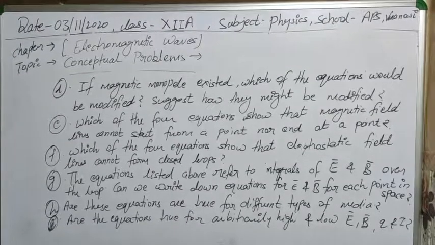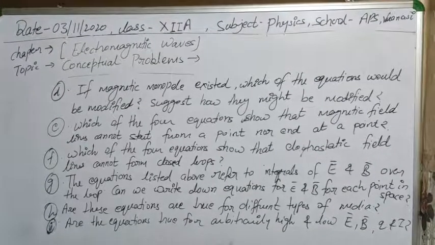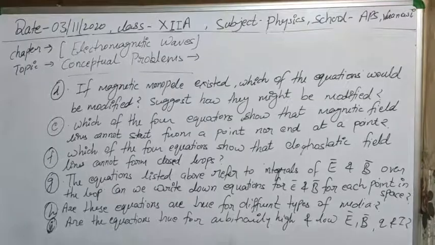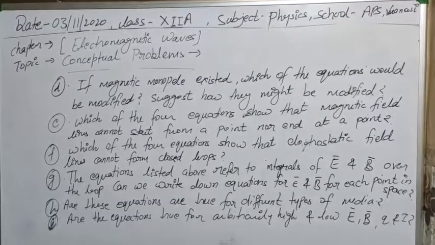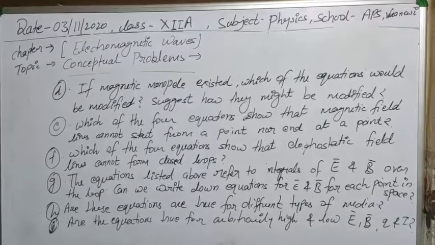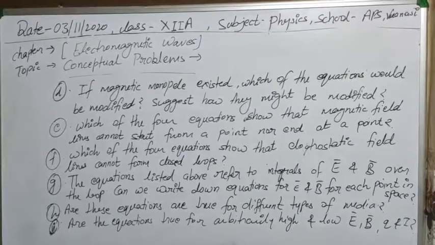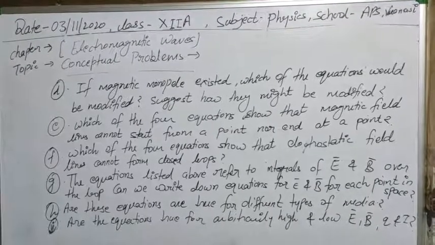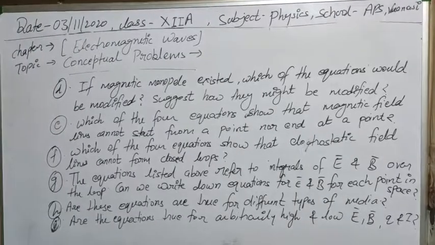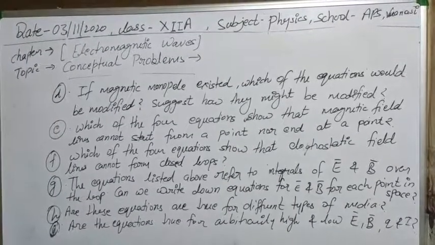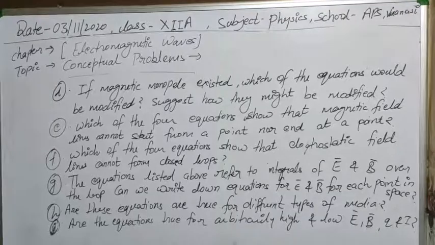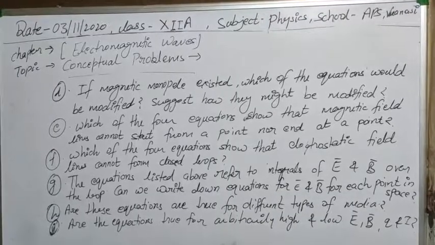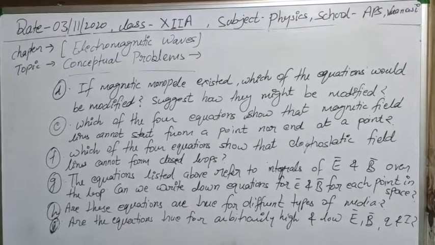The next question is: which of the four equations shows that electrostatic field lines cannot form closed loops? We already know that from Gauss law of electrostatics. The answer is very simple, but with every Maxwell's equation there is a physical significance attached to it, so you should know them also, because there can be a number of questions regarding that physical significance.